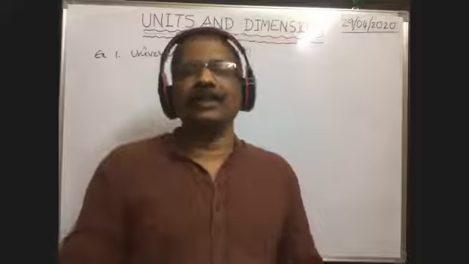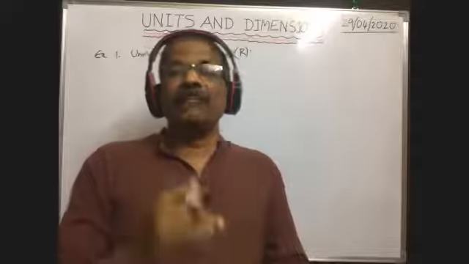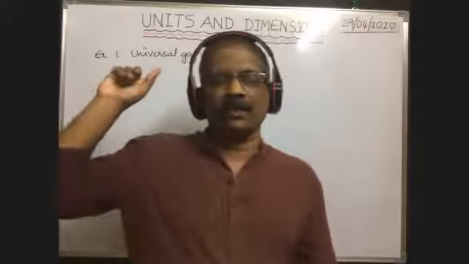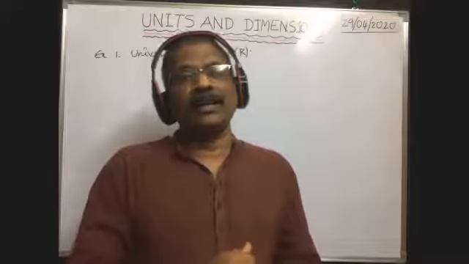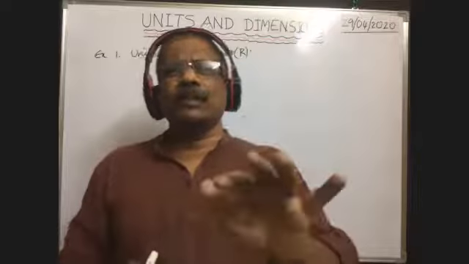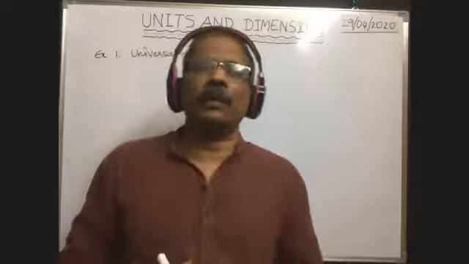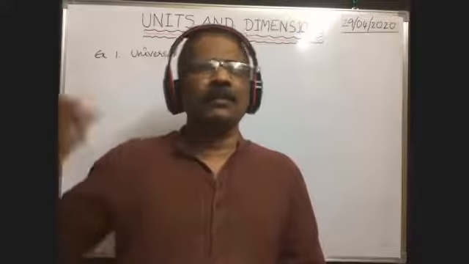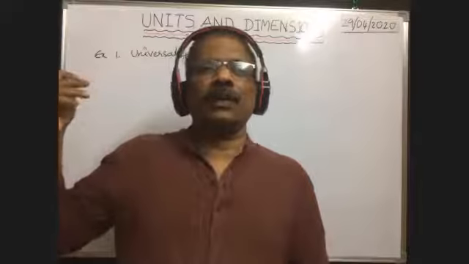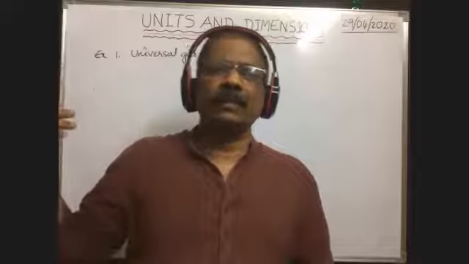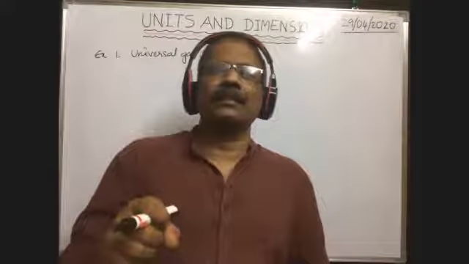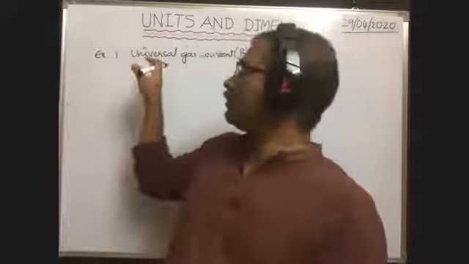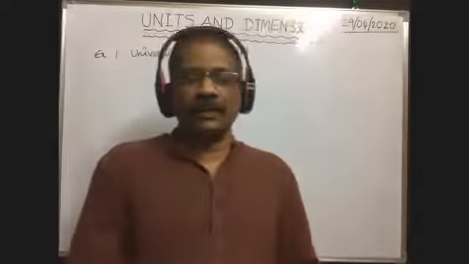Tell me any equation that involves the universal gas constant.